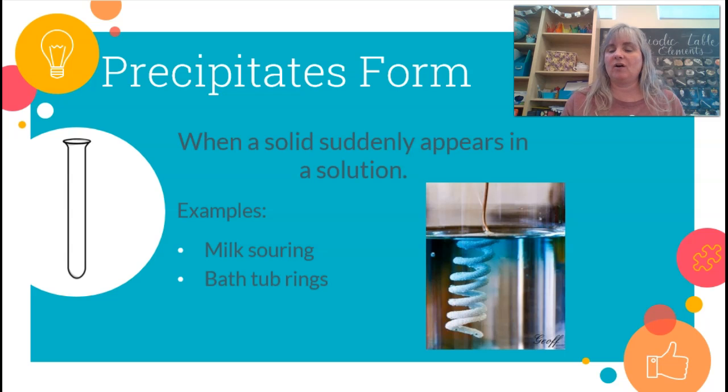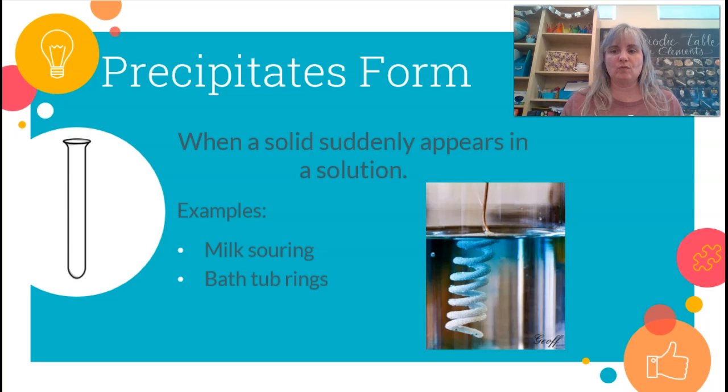The next one is called precipitate. A precipitate forms when a solid suddenly appears in a solution. We've got evidence of a chemical change. In this case, we've got this copper wire going into the substance and a precipitate has formed on the wire. So that's an indication of a chemical change. Some other real world examples are when milk goes bad, we get these solid particles in the milk, which is like a precipitate, an indication that a chemical change has occurred. When you get stuff in your bathtub or your shower, that's an example of a chemical change.